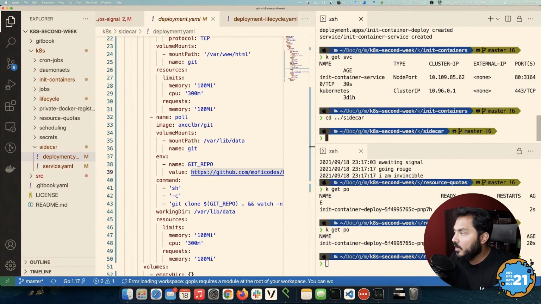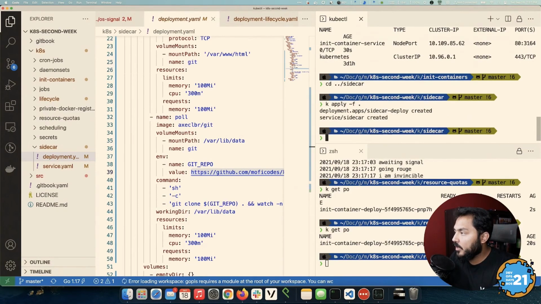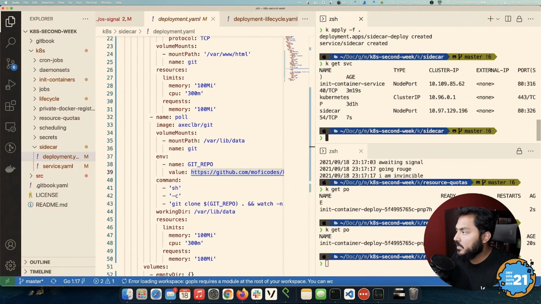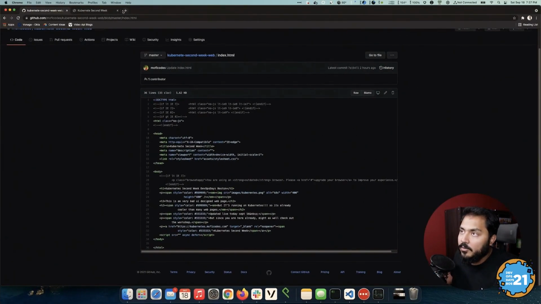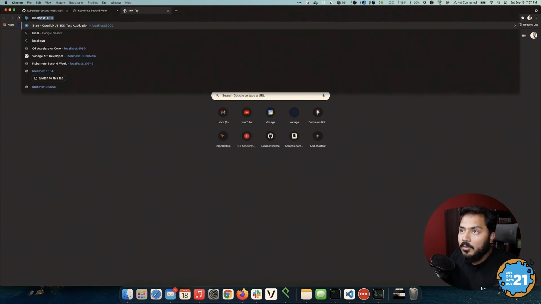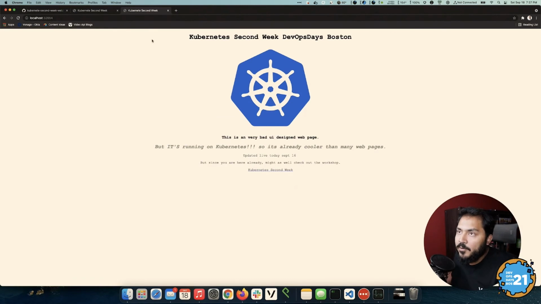This is going to be sidecar. Okay, apply -f dot. And we will see our sidecar created, which is great. So I can get service. I will see that my sidecar has 32654. And so if I were to go back to my browser, I can go to localhost 32654, and this is running here.